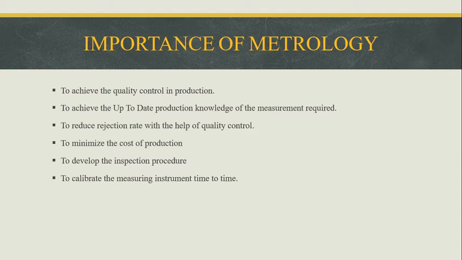To reduce the rejection rate with the help of quality control. If we achieve quality control in production, we can reduce the rejection rate of the particular product in the process. Then, to minimize the cost of production, by using metrology effectively, we can reduce or minimize the production cost.